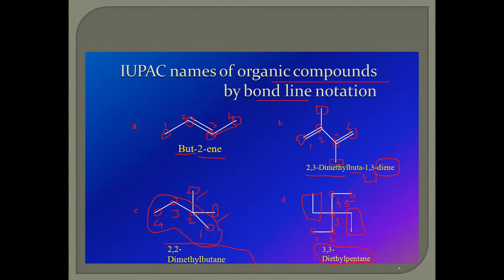For aliphatic compounds, for cyclic compounds, for aromatic compounds, for polyfunctional compounds, and for compounds represented in the form of bond lines, these are the nomenclatures we have to learn.